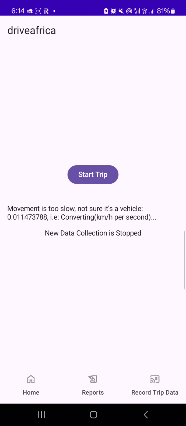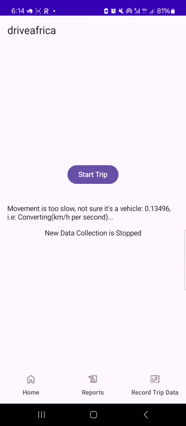So before you can start a new trip, you will see the button change to processing data. In that case, you have to wait until the button automatically changes to start trip again once it has finished processing all of the data for the last trip you collected. So that's how start trip, processing data, and end trip work.